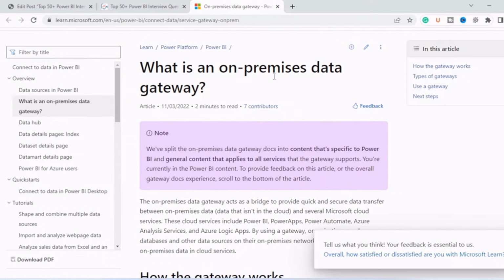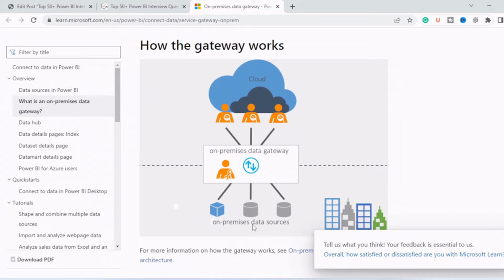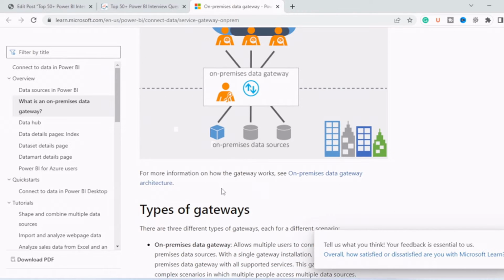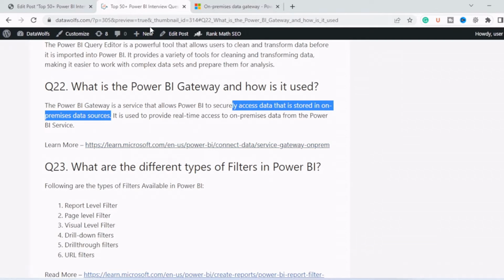You can learn more about this in this link. So what is on-premise data gateway? You can see there are on-premise data sources and cloud, and to securely access the data on-premises, you need an on-premise gateway. You can check this link out.